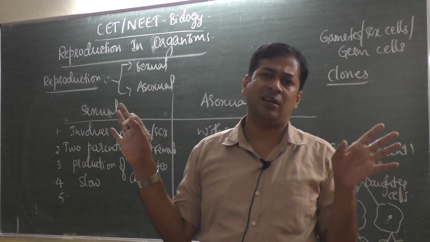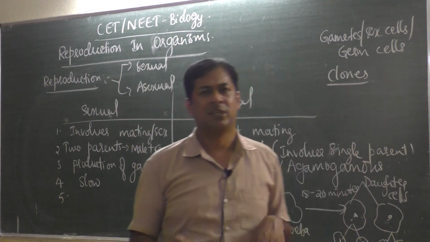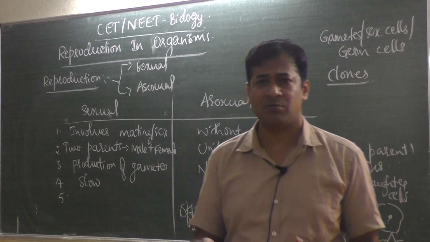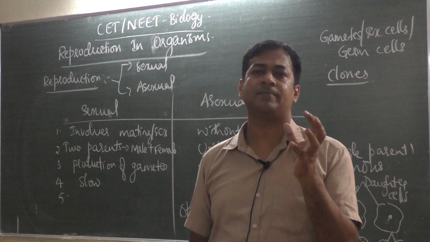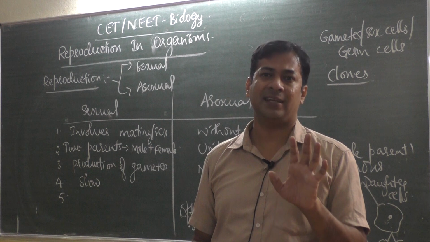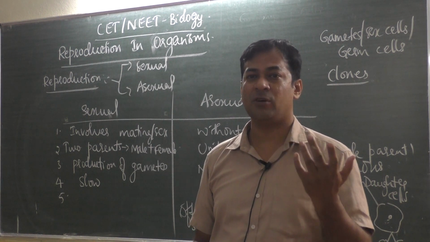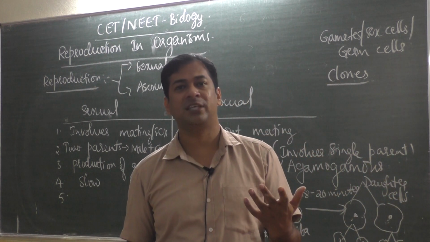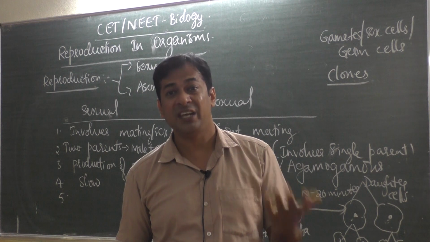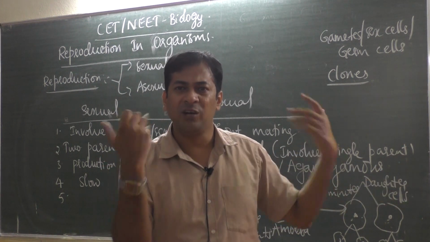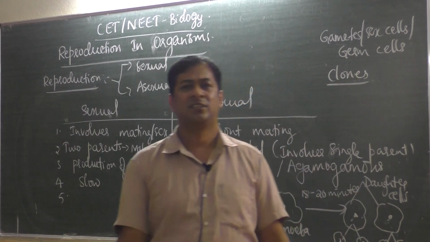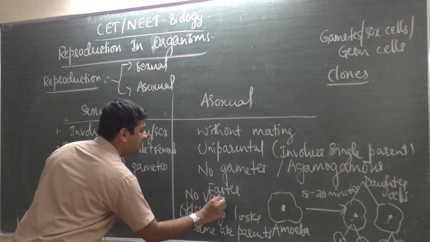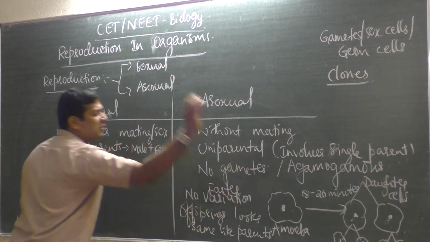So similar means almost all look similar, but in sexual reproduction, the offspring produced, the children, will be different from the parent. So they are not clones, they are slightly different from the parent, and this difference we call variation. Variation means change. Offspring produced in sexual reproduction will show variation, but in asexual reproduction all look the same, so no variation, no change.